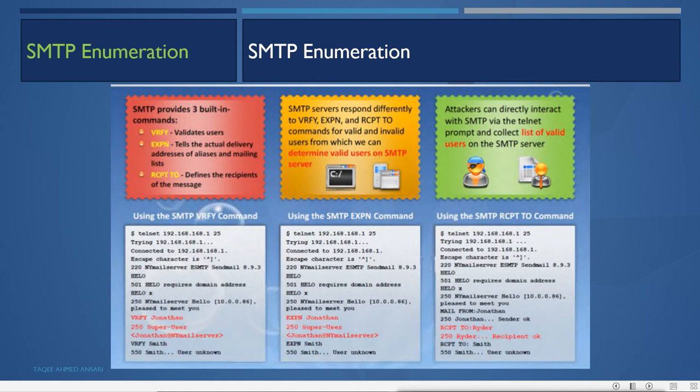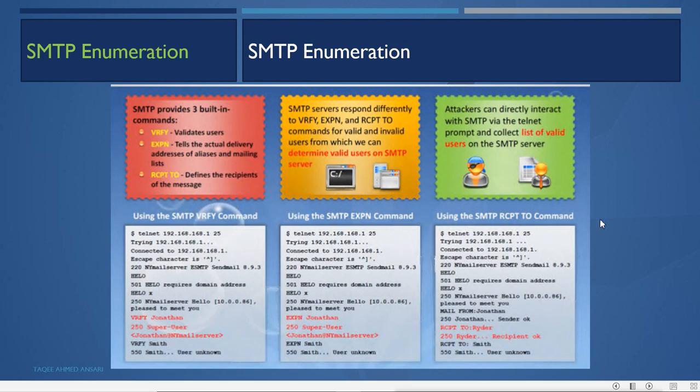Now I will do it here. So to do this SMTP enumeration, we can do it from telnet. We can find out the valid users' information. We can use telnet to connect to the SMTP server, and we can try to find out information about the valid users. And we can use these telnet SMTP commands to verify a valid user. This command will verify the valid user. If it is valid, it will show OK. If it is not valid, it will say error. So we can validate the users and create a list of valid users.